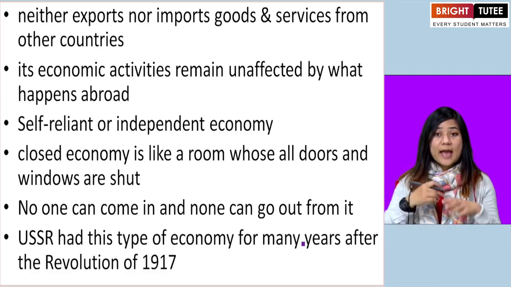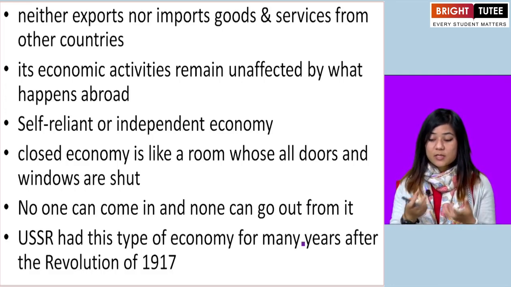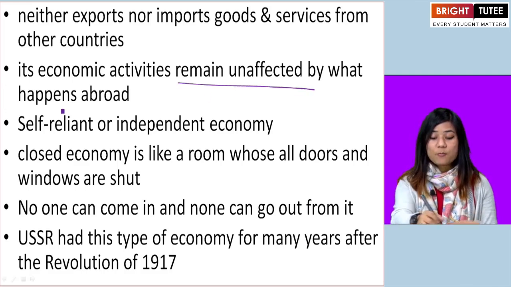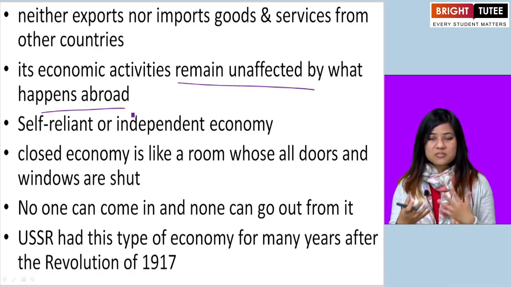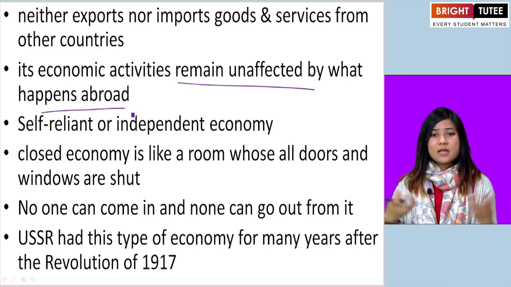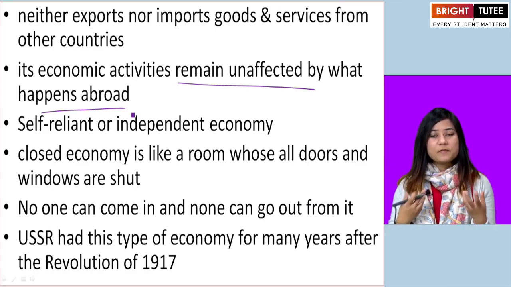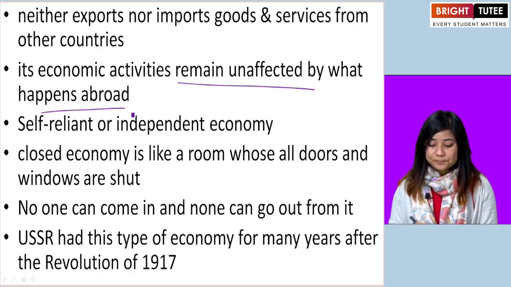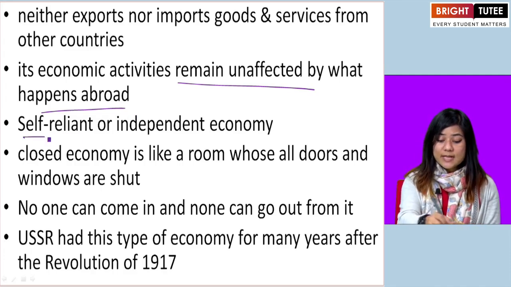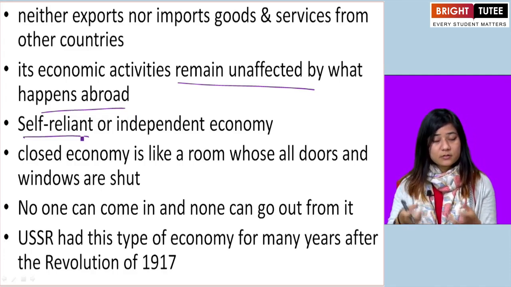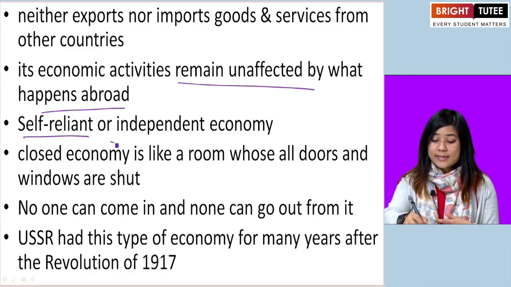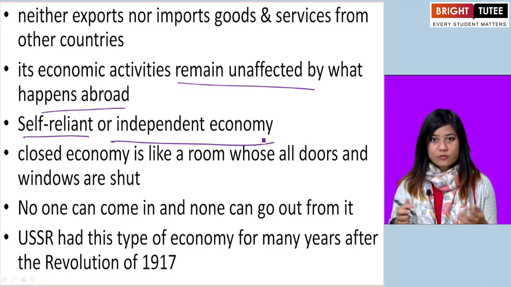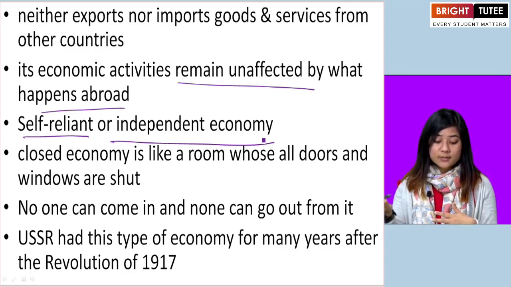Here, the economic activities of that country remain unaffected by what happens outside of it, because it's closed. It does not matter what happens outside, because their economy is going on however they want. The economy here is self-reliant. They rely on themselves, they don't rely on others, and they are independent.